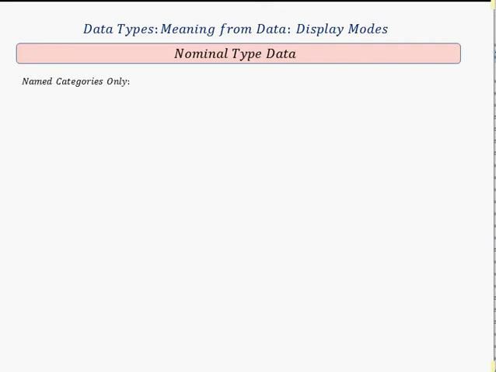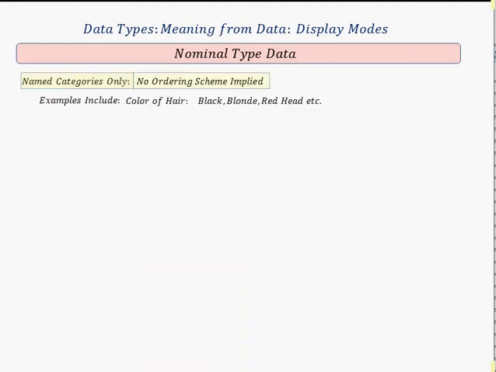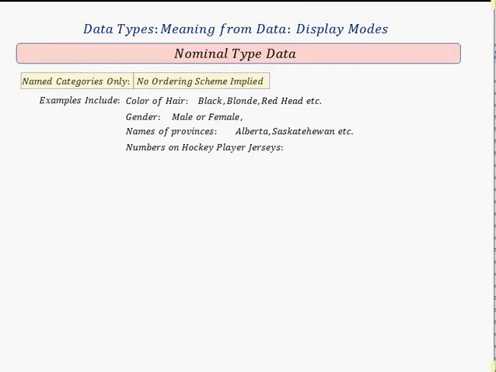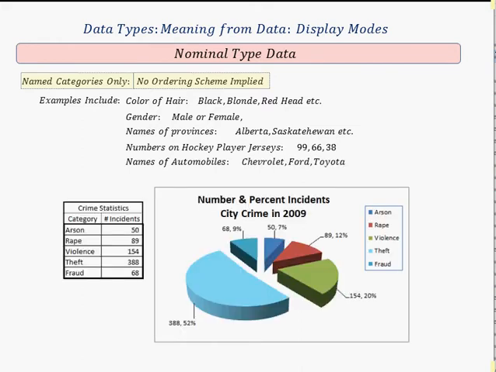And we're looking at nominal types of data now. They're named categories only. There's no ordering scheme applied. Examples include color of hair: black, blonde, red, and so on. Gender, male, female, names of provinces. There's no inherent order here, and they're just named categories. Automobiles, telephone numbers, and so on are all nominal data.